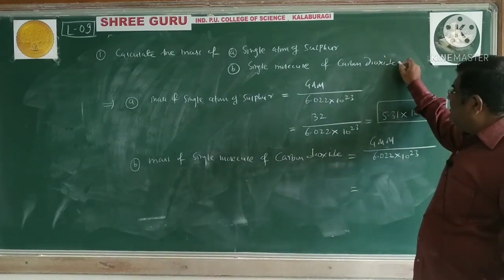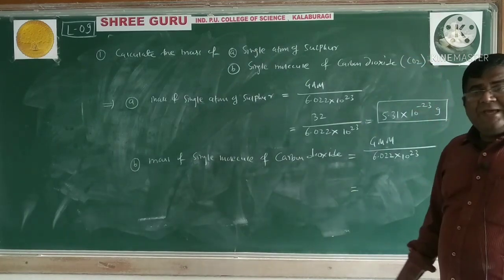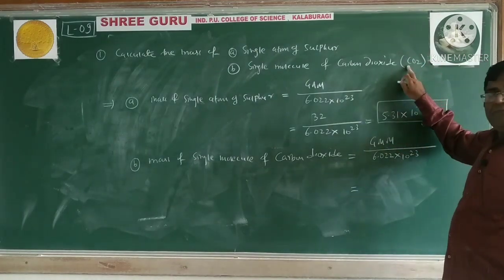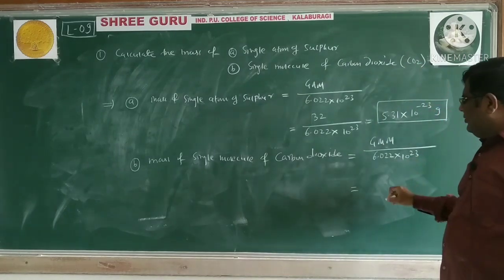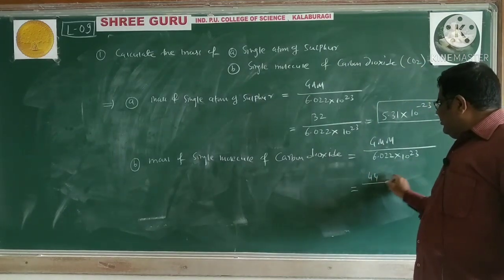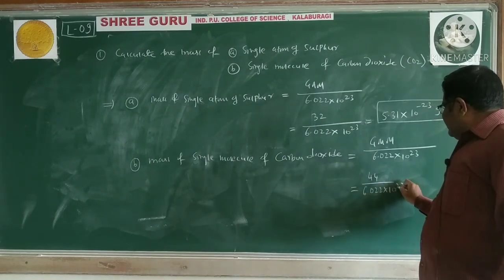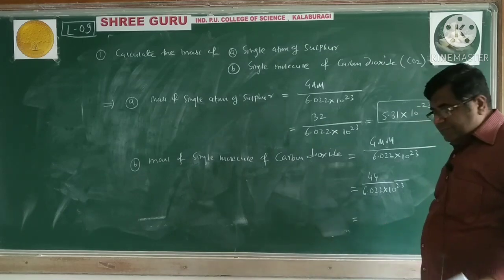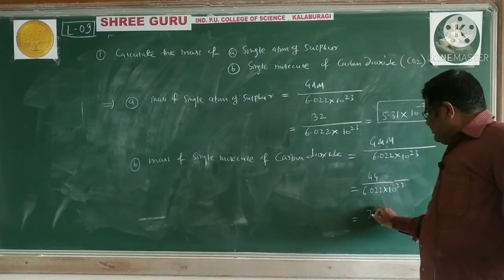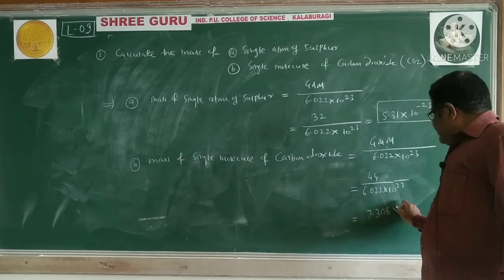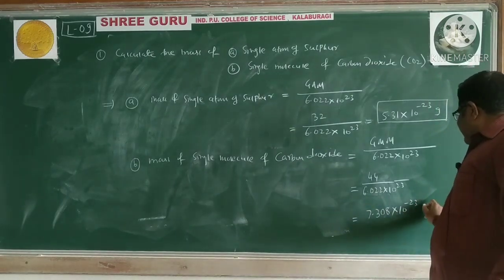What is the gram molecular mass of carbon dioxide? It's CO2. Carbon is 12. One oxygen is 16 plus 16, 32 plus 12, 44. Divided by 6.022 into 10 raised to 23. And this happens to be 7.308 into 10 raised to minus 23 gram.